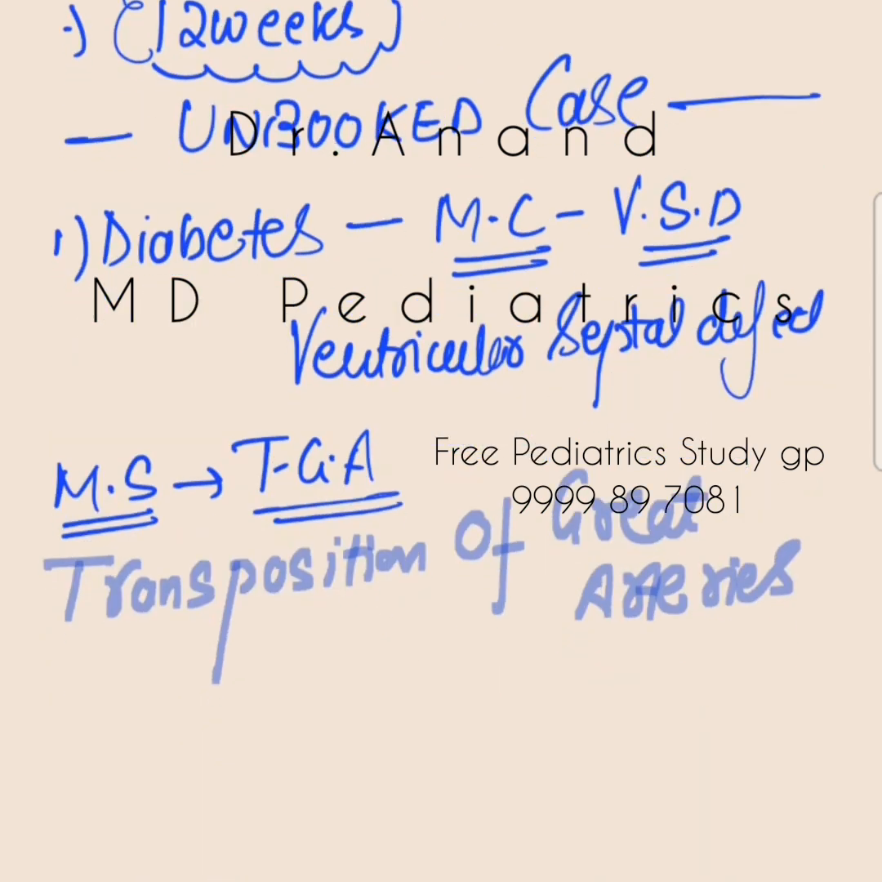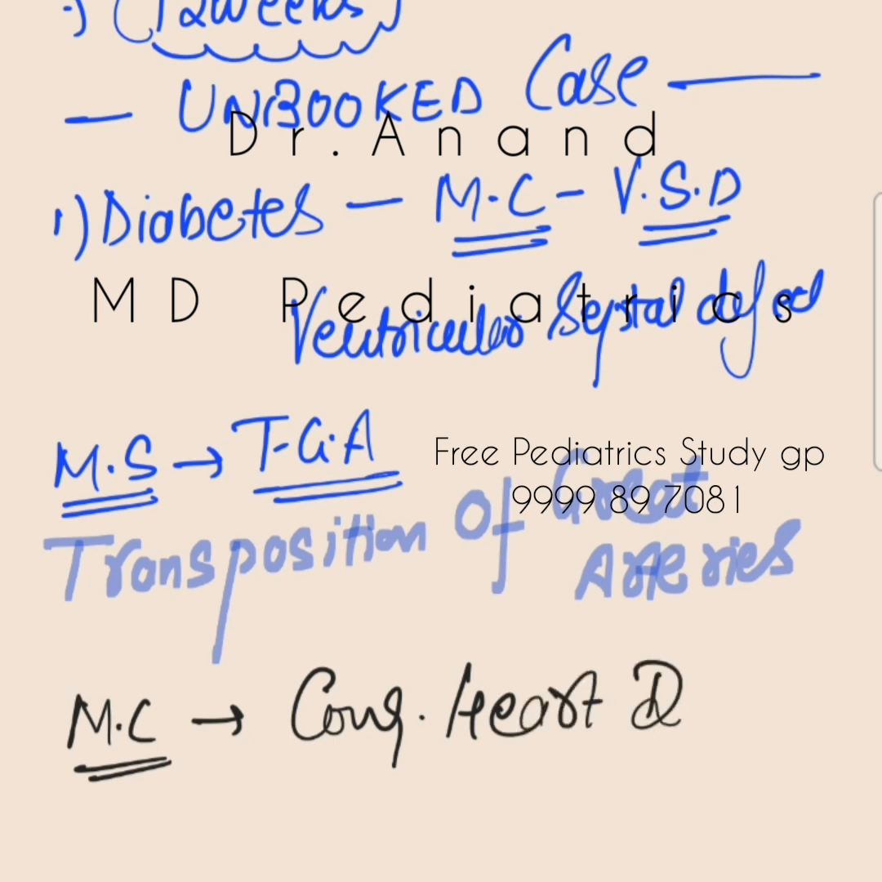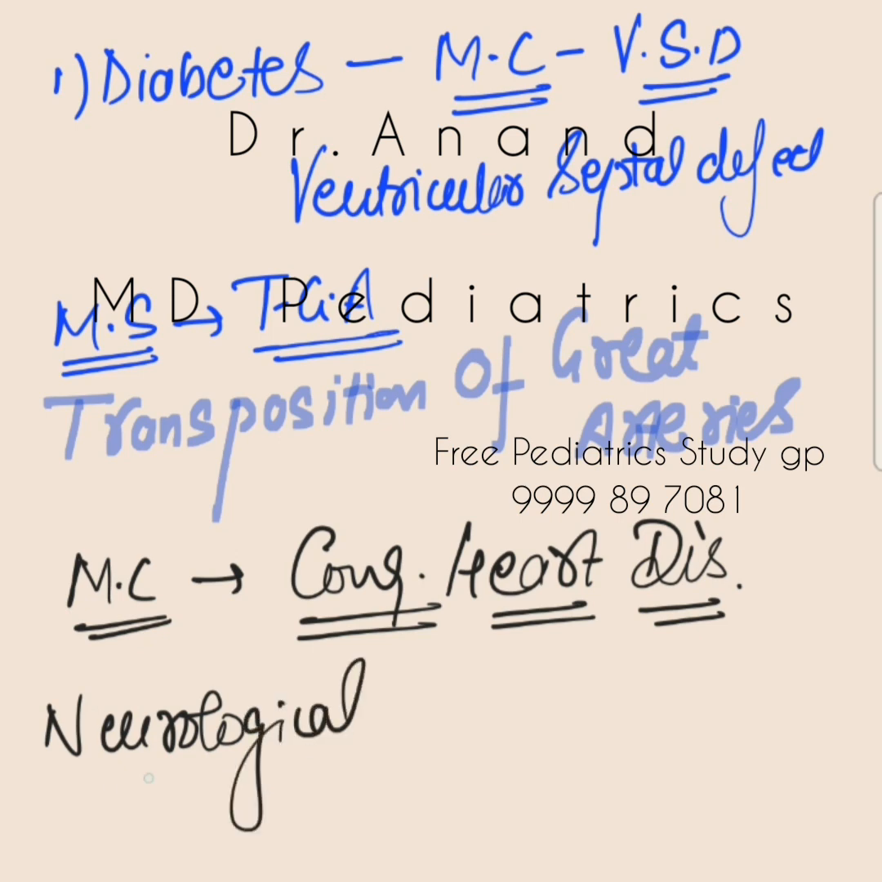Okay, these are questions the examiner can ask you. Your mother is diabetic. Okay, fine. So if the mother is diabetic, which is the most common congenital abnormality in infant of diabetic mother? The answer is congenital heart disease. Most common congenital abnormality is congenital heart disease. Okay, and which is the most common congenital heart disease? I have told you. Now the most common neurological abnormality